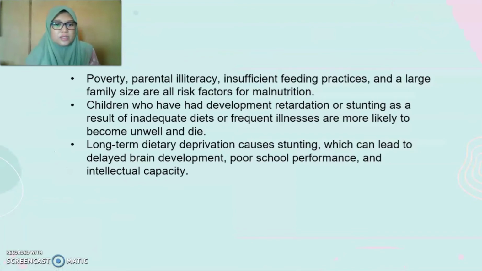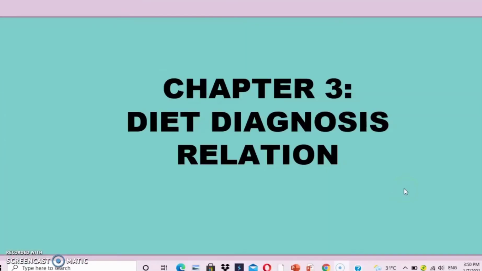Poverty, parental illiteracy, insufficient feeding practices and large family size are all risk factors for malnutrition. Children who have had developmental retardation or stunting as a result of inadequate diet or frequent illness are more likely to be unwell and die. Long-term dietary deprivation causing stunting can lead to delayed brain development, poor school performance and reduced intellectual capacity. Next we move on to chapter 3, diet diagnosis relation.